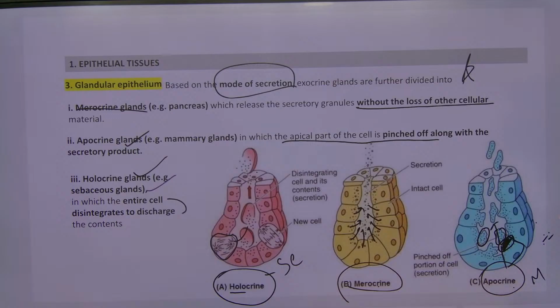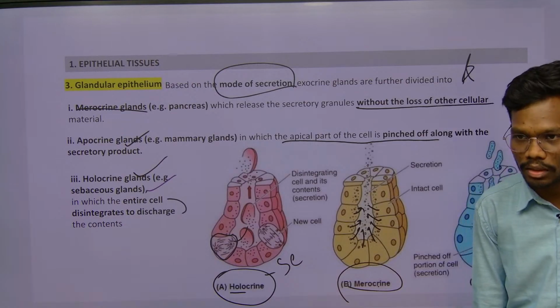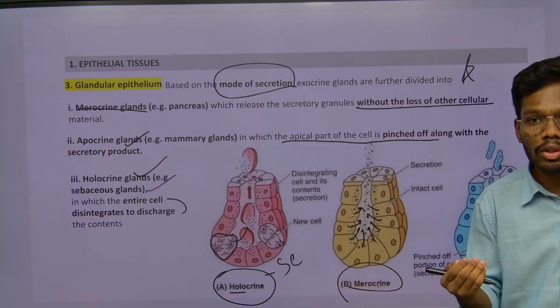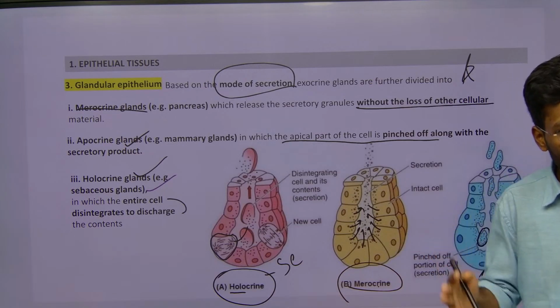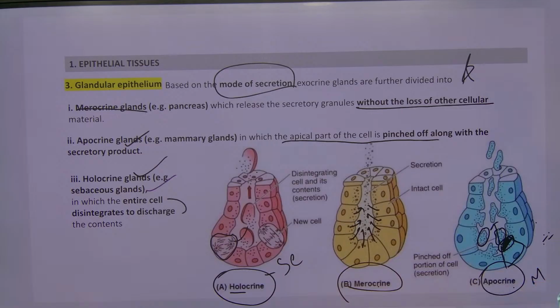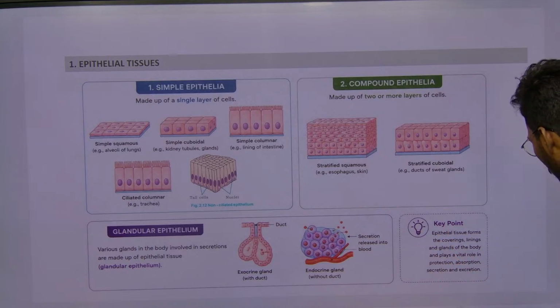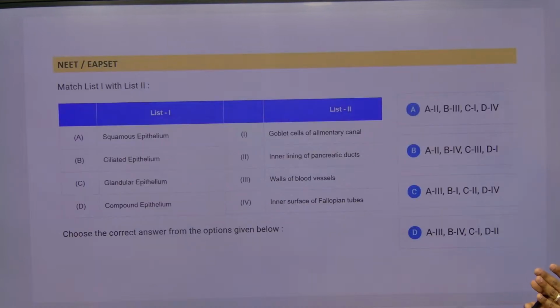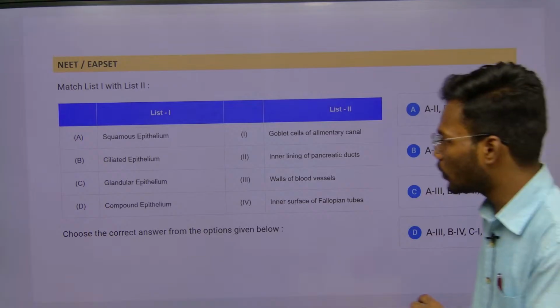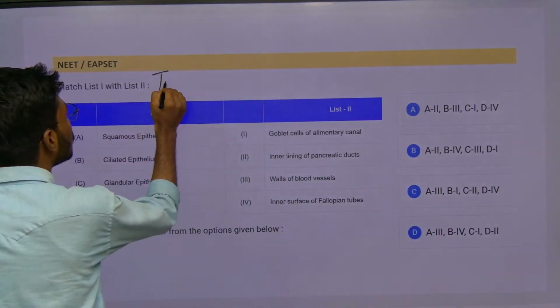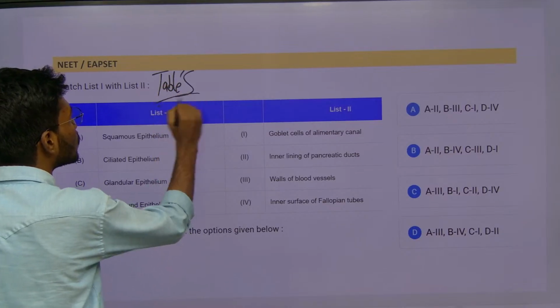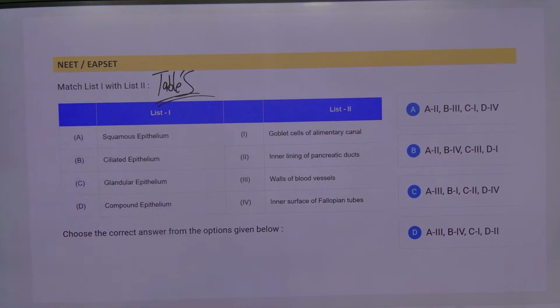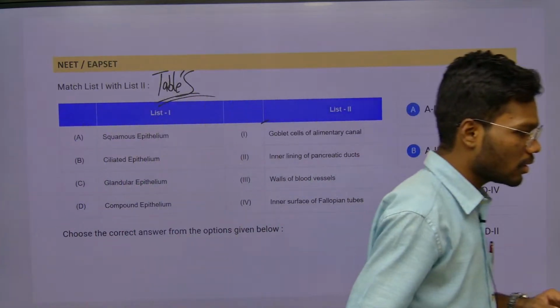So that was the whole thing about epithelial cells. We discussed types of epithelial cells and also types of glands. So based on that, we have a few MCQs which are coming in this NEET examination. These are all PYQs. For example, if you see, this is one NEET PYQ. They gave matching tables. These tissues will come in matchings only. So squamous epithelium, ciliated epithelium, glandular epithelium, compound epithelium. They are asking what? Examples. Just see.